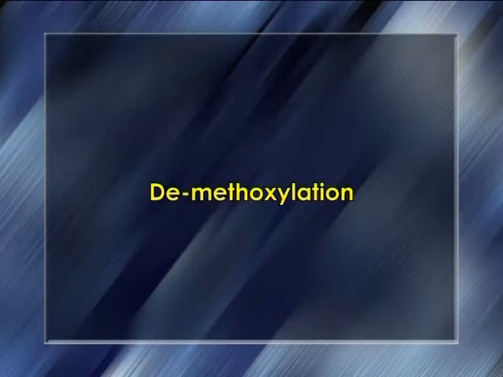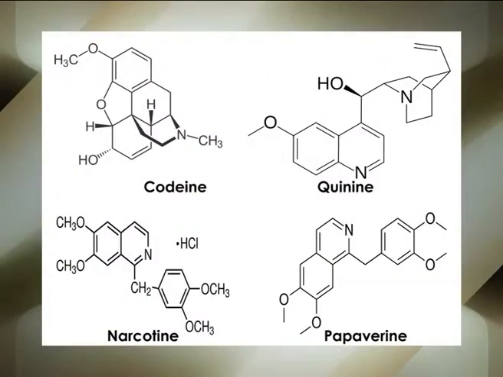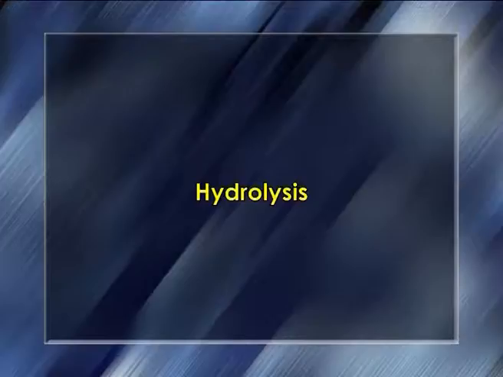Second, demethoxylation. The removal or elimination of the methoxyl groups from the alkaloids by treatment with either concentrated hydrochloric acid to produce methyl chloride or methyl iodide, giving rise to the corresponding hydroxy base, for example codeine, quinine, nicotine and papaverine. Third is hydrolysis. A good number of naturally occurring alkaloids are obtained as esters. They easily undergo hydrolysis on being heated with either alkalis or mineral acids, thereby resulting in the formation of the corresponding acids along with the respective alcohols or phenols of the alkaloids.